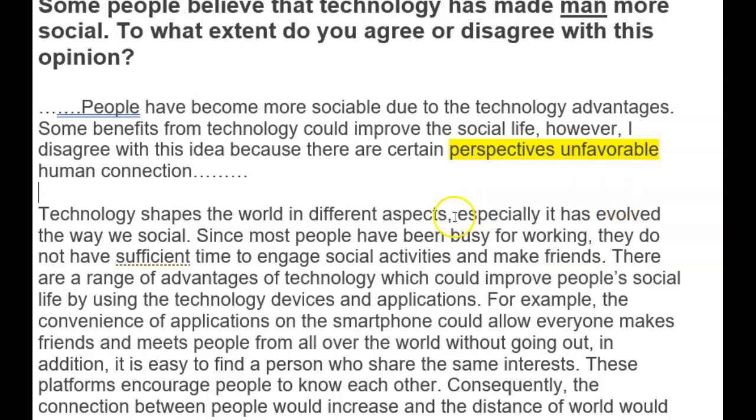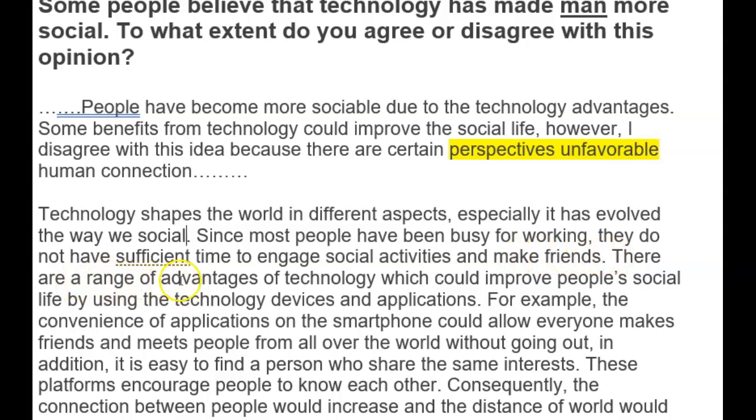It has especially evolved the way we socialize. That needs to be a verb, either the way we are social or the way we socialize. Since most people have busy working lives, it's still true though, so you can't have present perfect there. They do not have sufficient time to engage in social activities and make friends. Good.